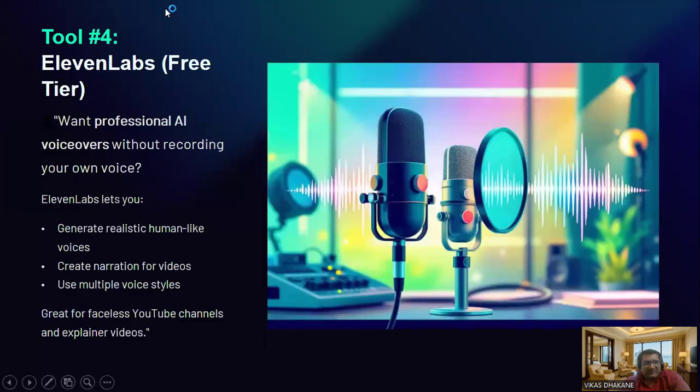Now fourth one, we have ElevenLabs. This is also a free tier tool. And if you want professional AI voiceovers without recording your own voice, then this is the tool you can use. So what exactly does ElevenLabs help you with? ElevenLabs helps you generate realistic human voice. Not like the other tools which have that AI, robotic kind of personality. ElevenLabs helps you generate human-like voices, not AI robot kind of voices. So you can have a realistic feeling using the ElevenLabs AI tool.